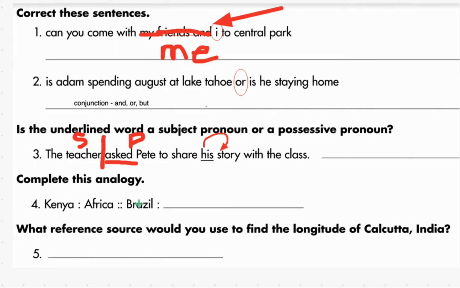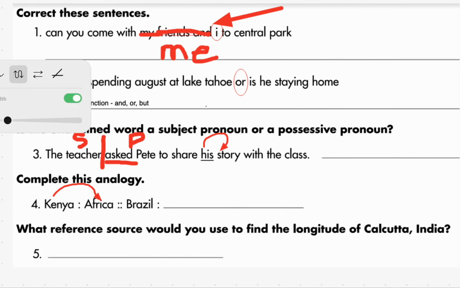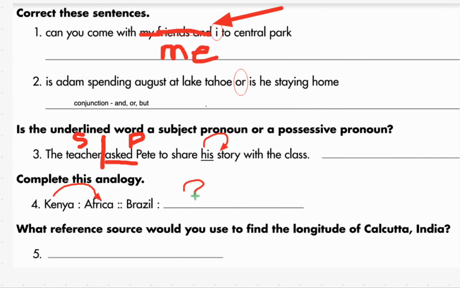And then complete this analogy. I love analogies, guys. Analogies are the best. They make you think, they make you find connections. So, what we want to do is we want to find a connection between these two words right here. Okay? Kenya and Africa. What connection does Kenya and Africa have? Because the way this is supposed to read is this: Kenya is to Africa as Brazil is to what? Okay, so what is the connection between Kenya and Africa? Because if you find that connection, you'll know what this is. But you got to find the connection first between Kenya and Africa.